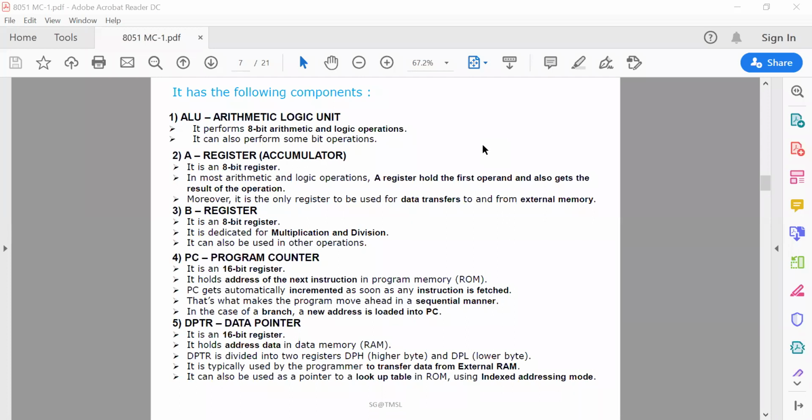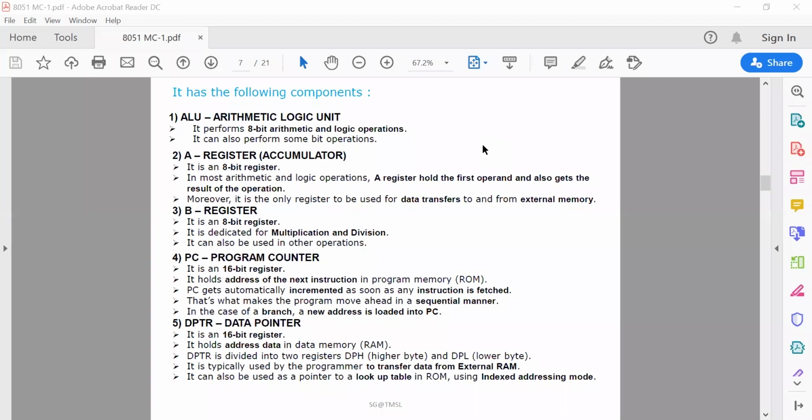If you have a pen and paper with you, please write down if it is possible. So these types of operations can be performed using the ALU: addition, or logical operations like AND, OR, or the complement functions can also be implemented in this block.